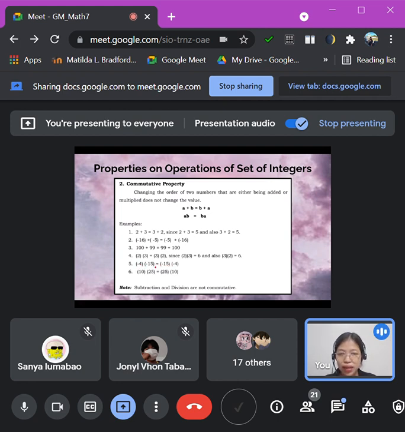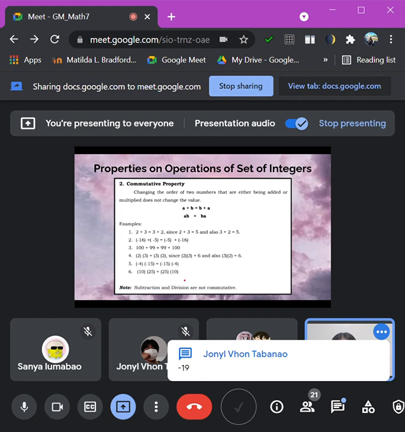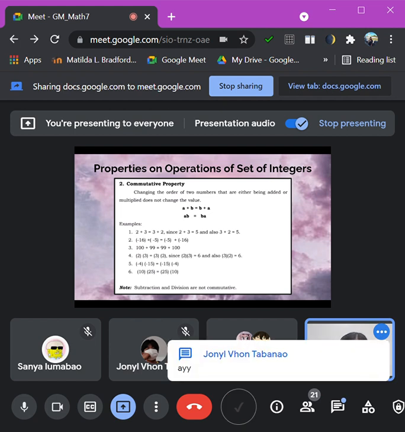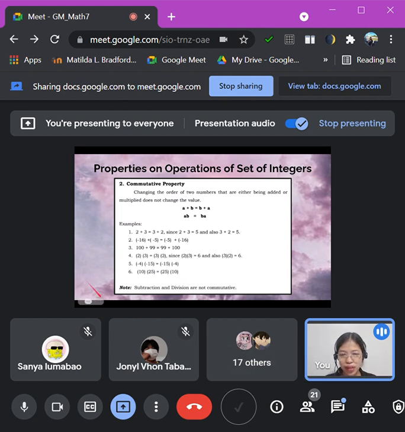Negative 4 times negative 15, and negative 15 times negative 4. Okay, what is the answer, class, if negative 4 times negative 15? It's multiplication, not addition. Okay. Is it negative 60 or positive 60?